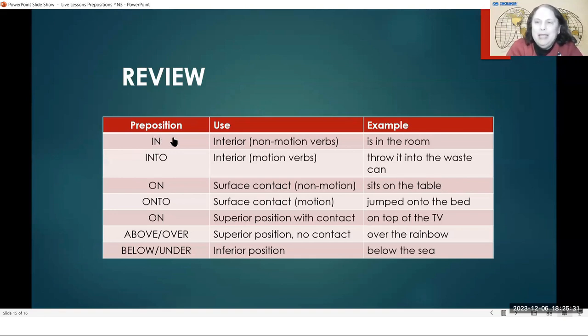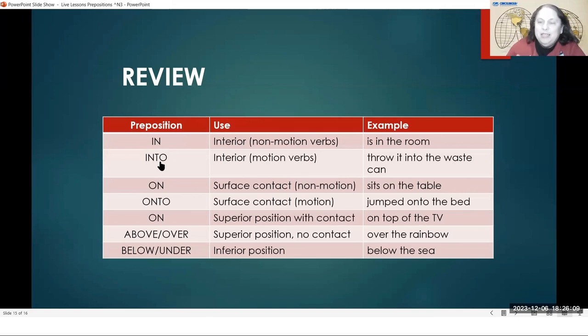Same thing with the girl that was in the library. Remember? She is in the library because at the beginning of our story, she is inside the library. At the end of the story, she is still in the library. She did not change her location to go through the exit. She didn't go out the exit to the outside and then come back in to come inside the library. She was already inside and she stayed in. And so we would say about that girl that she is in the library, in, because she did not change her location. She did not move.